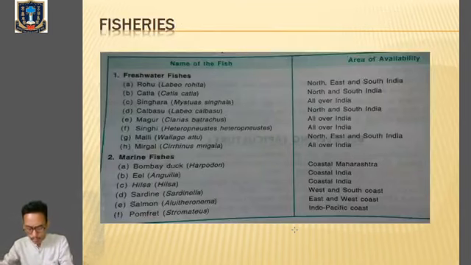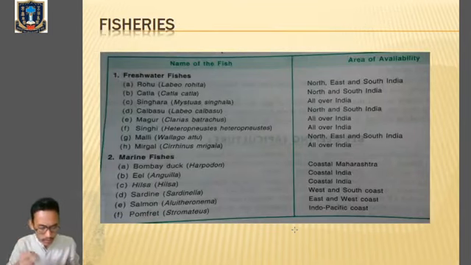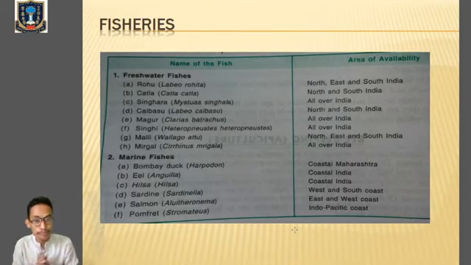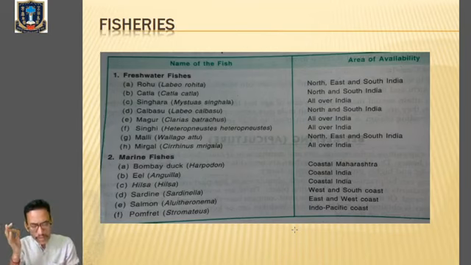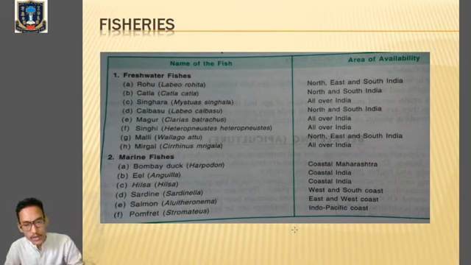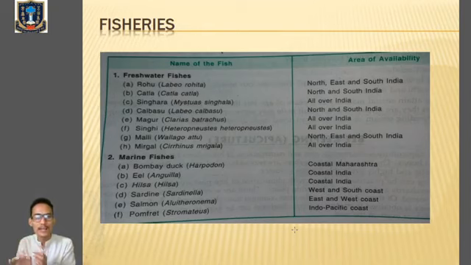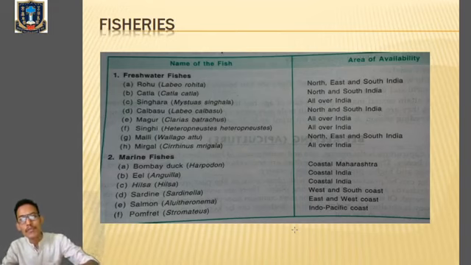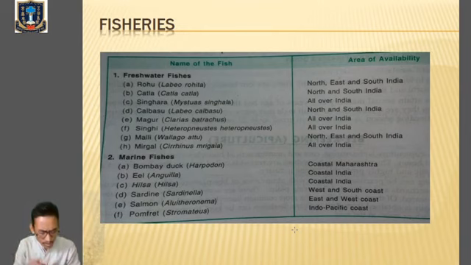Now next we'll talk about fisheries, page number 534. Clear? Now what is fisheries? It is mainly an industry concerned with catching, rearing, processing and selling of fish, shellfish, and other aquatic animals. So fisheries, as the name says, is concerned with catching, rearing, processing, and selling of fish, fish sales, and other fish products. It comes under the fishery.